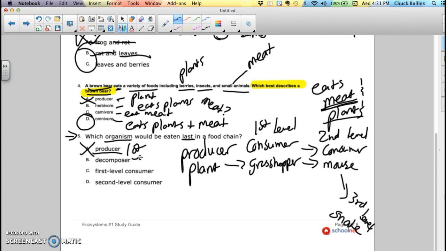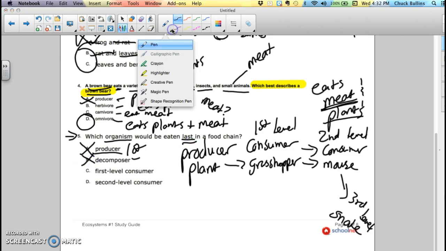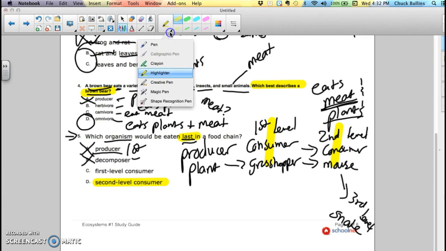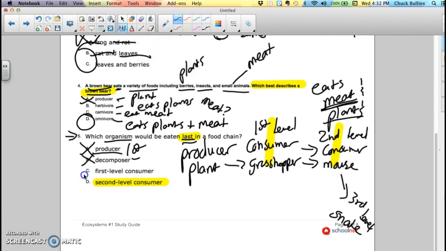Yes, earthworms might get eaten, but they're really not typically part of the food chain per se. And I wouldn't say that they're the last thing to get eaten. That doesn't make sense. So now I've got to say, is it either this one or this one that gets eaten last? Well, the last thing to get eaten is the mouse, which is your second level consumer. And your answer is D, second level consumer.